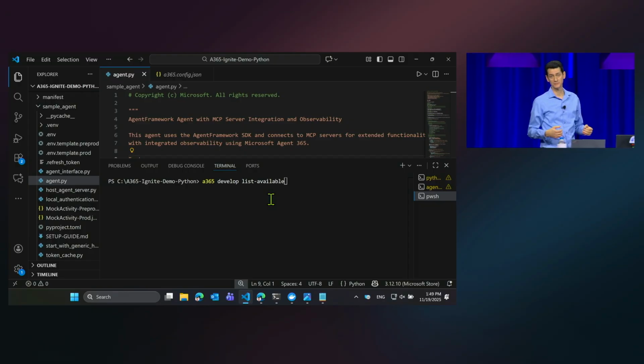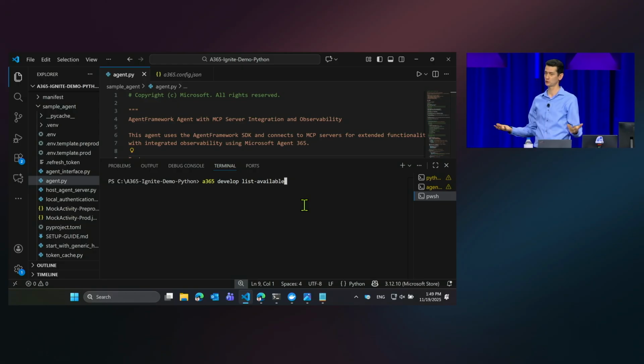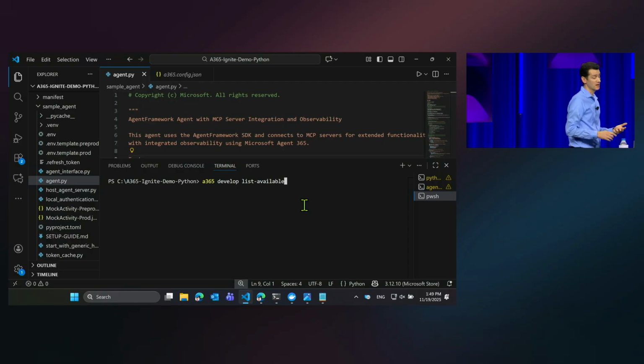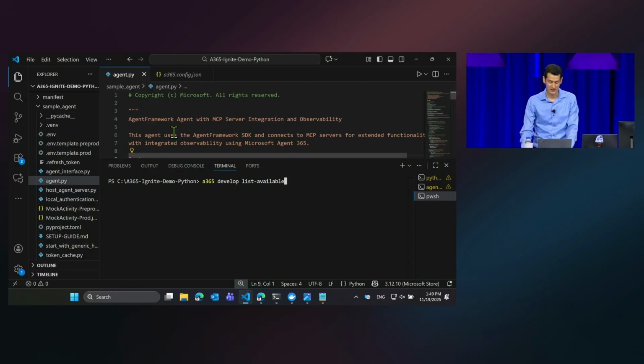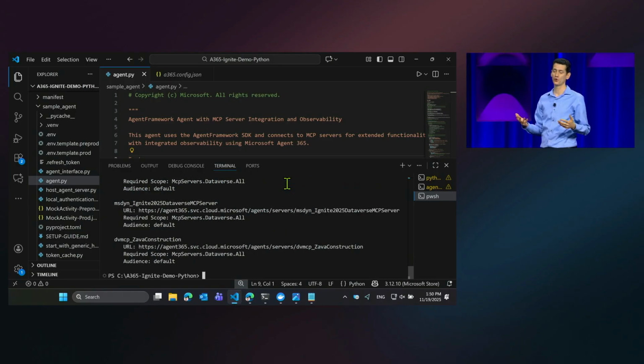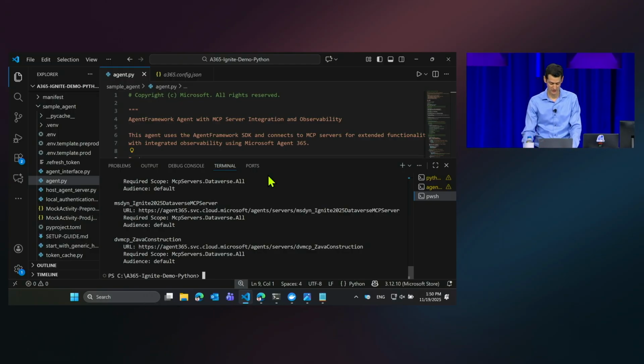It's already configured. And so all I'm going to do now is equip my agent with the tools, because for hiring, my hiring agent needs to assist with preparing onboarding materials for candidates, notifying their managers, sending emails, chat messages. And for that, I utilize the Agent 365 command line interface. Even as a pro developer, I don't have to write code for making available Agent 365 managed tools to it. And so here is a larger list